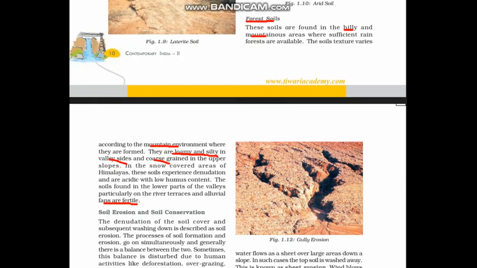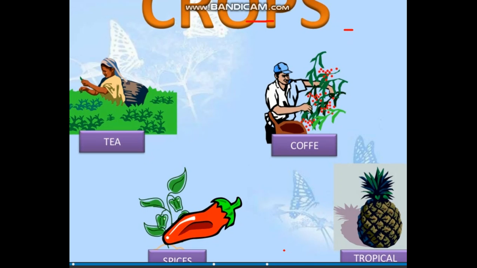The soils found in the lower parts of the valleys, particularly on the river terraces, are alluvial soil and fertile. The river flows down from the top, and when it comes down, it carries the sediments along with it. So we cannot find much fertile soil in the upper areas. But as it comes down near the foothills, it leads to the accumulation of the soil which it has carried, leading to formation of alluvial soil. The main crops grown in this region are tea, coffee, spices and tropical fruits.